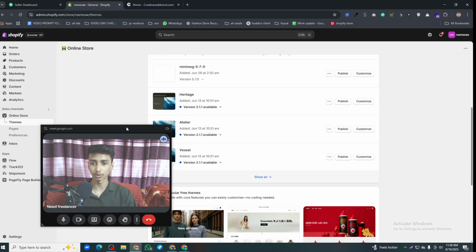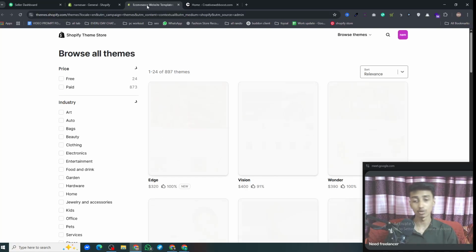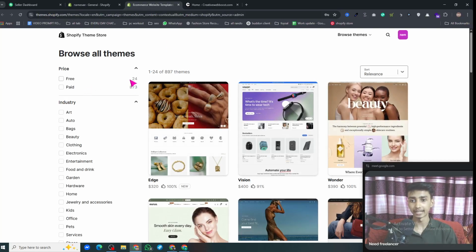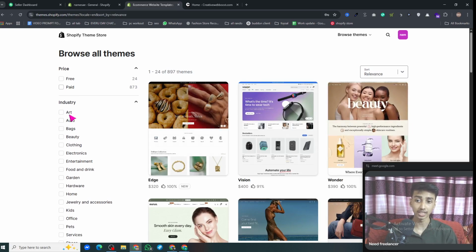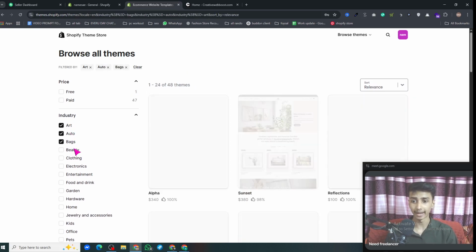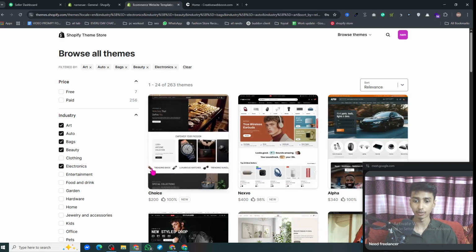Okay, so let's move to the point. Now, as you can see, here's the Shopify theme store. You can click visit theme store, and from here, guys, you can take unlimited free and paid themes. Under the free themes there are 24 free themes, and then 873 paid themes. You can filter by free and paid themes, and also by category like art, auto, bag, beauty, clothes, electronics, all this stuff. Okay, so that's the main thing about the Shopify themes, and also Shopify apps.